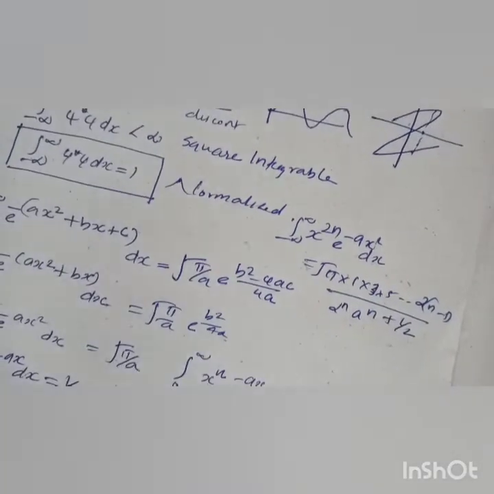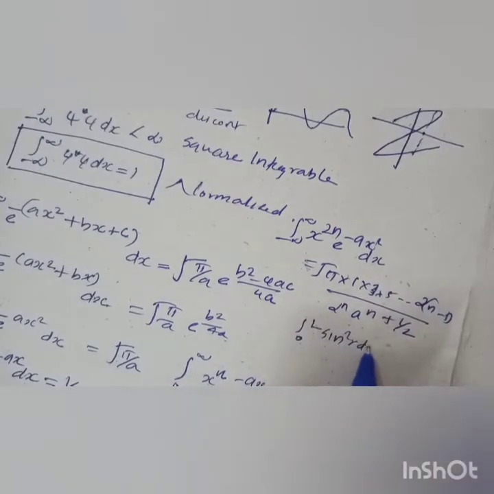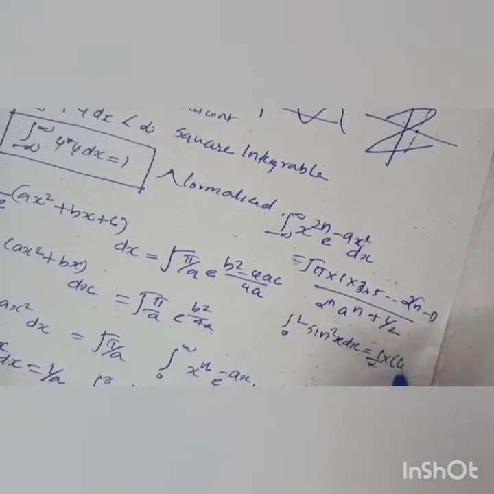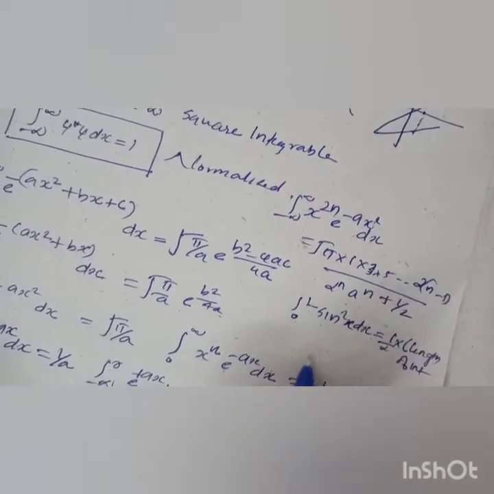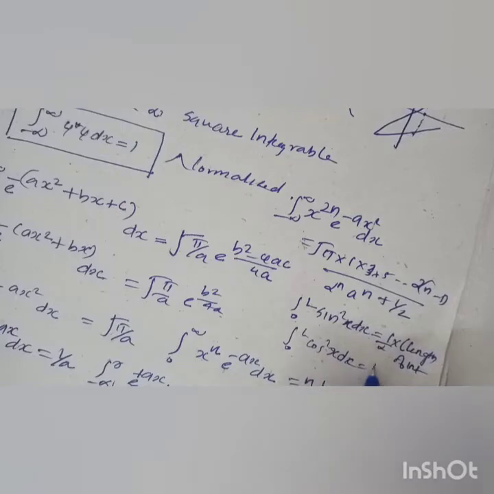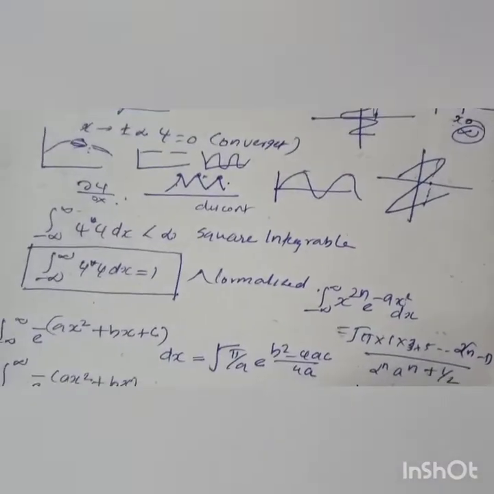Okay, and the integral from 0 to L of sin square x dx is equal to half into the length of the interval. Okay, and the integral of cos square x dx is also half into the length of the interval. So you have to remember these formulas.